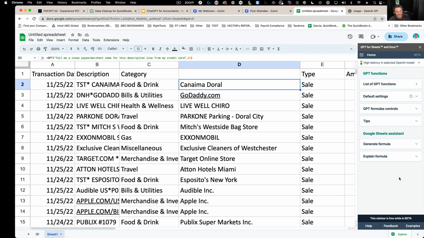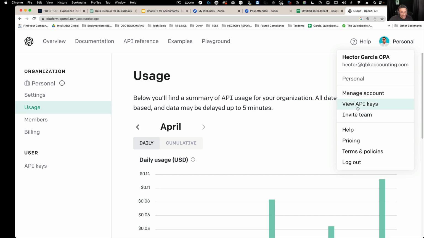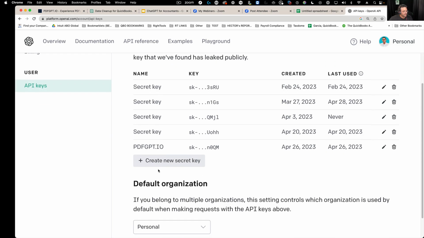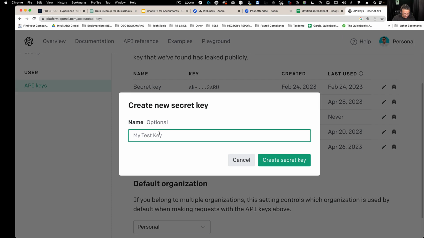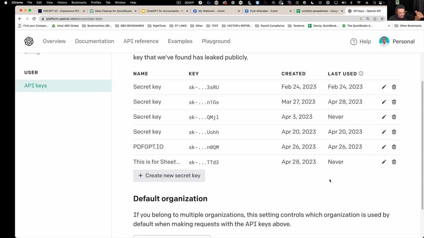So anytime that you see the concept of an API key, and we'll come back to this, you need to have that paying account, and you have to come in here and tell ChatGPT to generate an API key. So you have to come in here and say create an API key, and you can say this is for Sheets GPT or whatever, and then click on create secret key, and then this key gets created, and you're going to copy and paste this into the app so the app knows which account to charge for the ChatGPT work. Okay, for the third-party ChatGPT work.